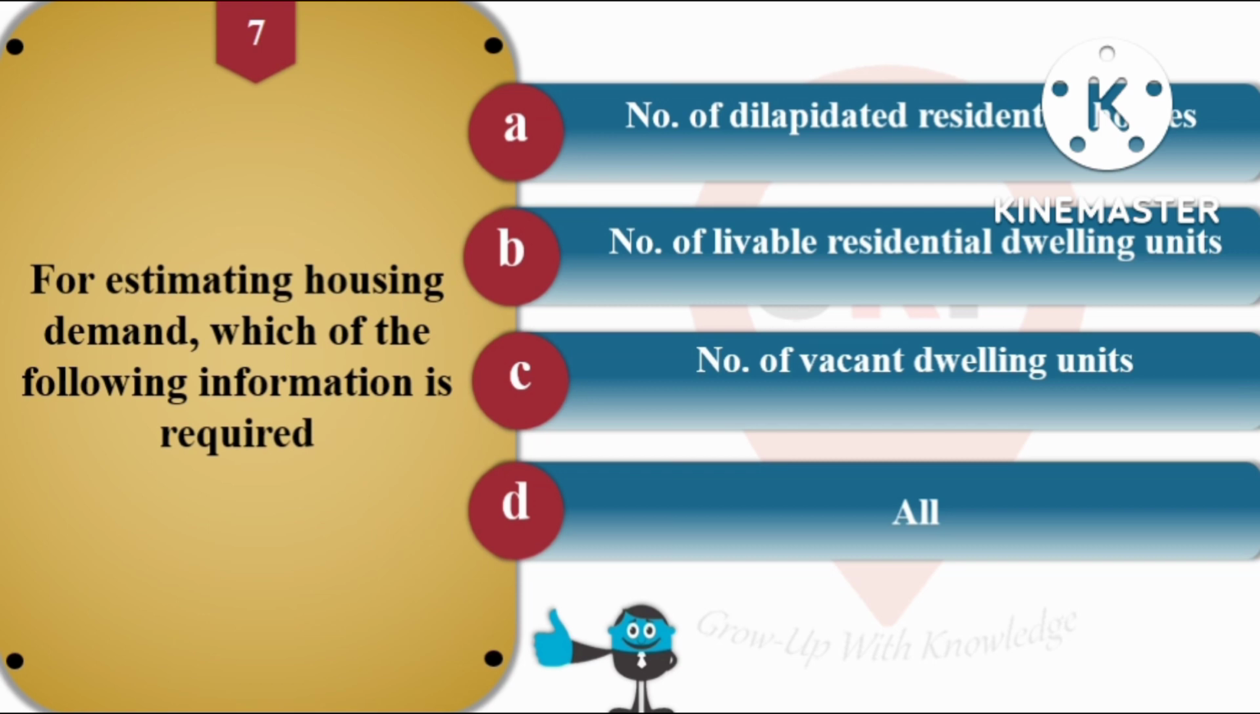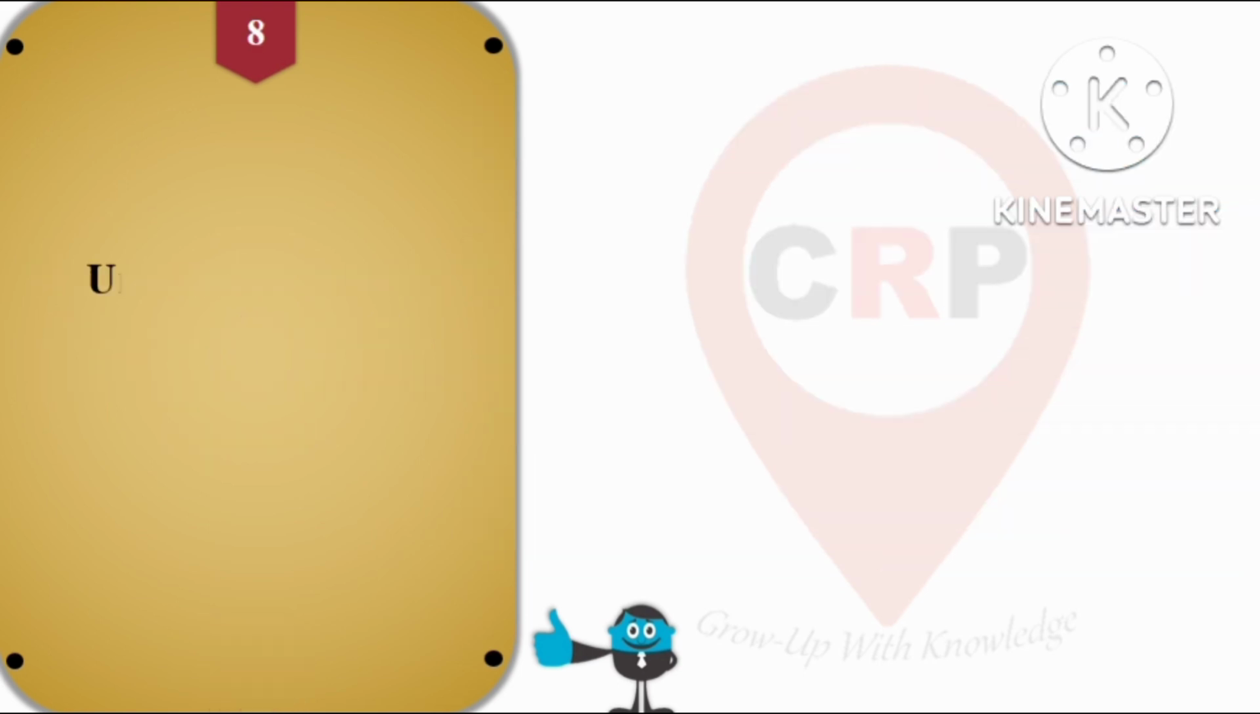Here in option A, the number of dilapidated residential houses. Dilapidated means the house whose life is about to be over. So that is what is dilapidated. So all these options are correct, that is option A, B and C. That's why option D is the right answer for this question number 7, all of the above, that is option D.